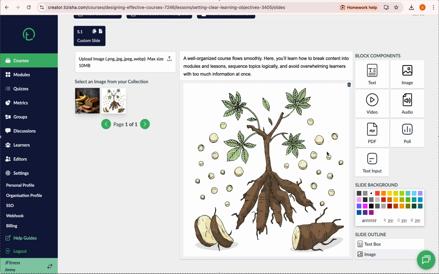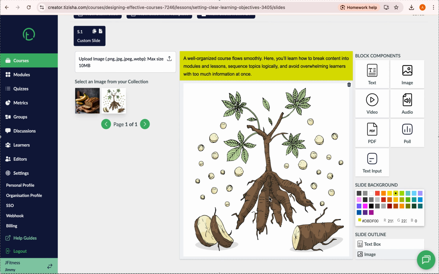Okay, so once you've done that, as I mentioned, you can have all these block components in this one slide, but I want us to make this a bit neater. So I'll add these other block components in other lesson slides, right? So we have a slide background here, and you can add a bit of aesthetics to this. So let's say you want to have, we can have this color. Yeah, that looks nice. You can just play around with these slide background colors. If you have a color theme for your courses or your lessons, well and good, you can just add those here.